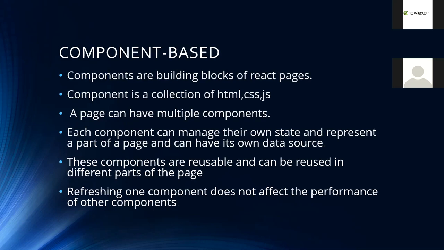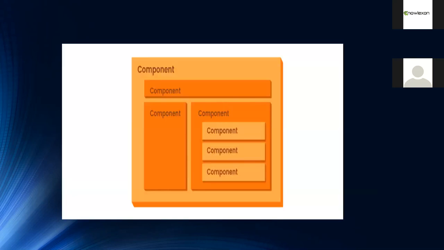React.js is all about components. Components are the building blocks of React pages. Suppose I assume this is a web page. Then you have so many components, right? The first one, this light shaded one, is like the whole web page, and that is represented in one component. When you open a web page, let's say you have a header and a footer, and different body parts, right? Each one is divided into a different component.